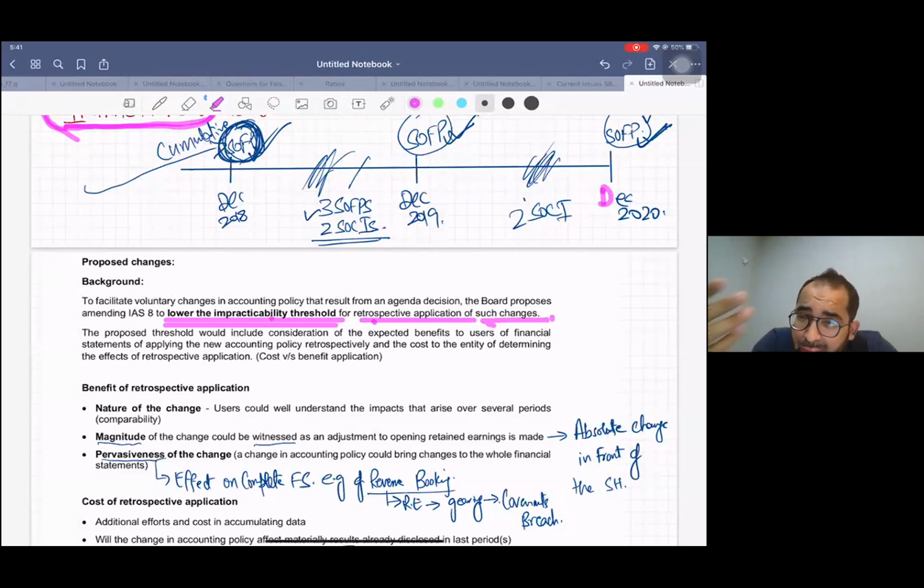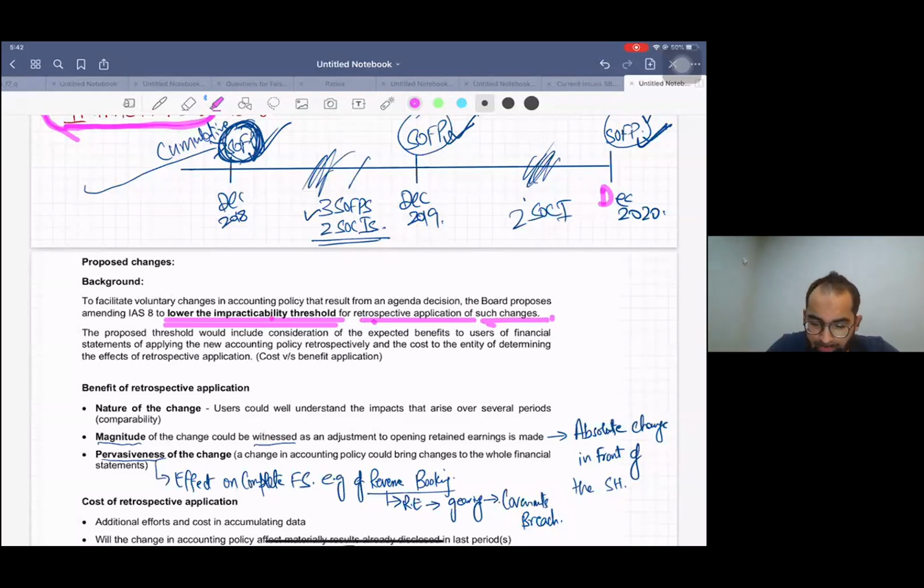So normally every year, or every 2 years, the accountant has to apply IS 8 for changes in accounting policy. If they do retrospective application for 8 years or 10 years in routine, this will be a big burden on accountants. So in order to give relaxation to accountants, they are going to change this standard. They are going to set an impracticability threshold.